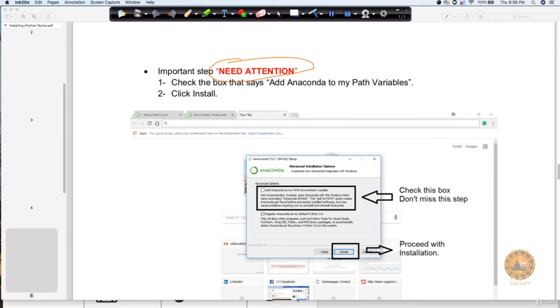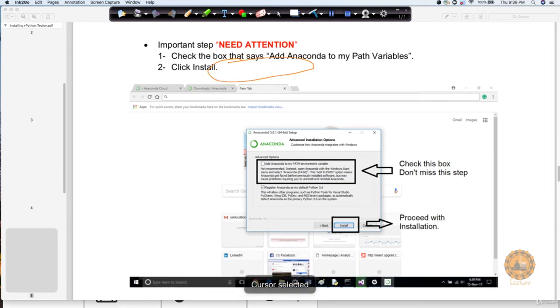So in order to do that, I would suggest you just select this option. If you do not select it, you have to do it manually later, which is going to be a tedious task. So better than that, just select this. It is going to make sure that your Anaconda gets added to the path, so that even from your command line, it will be able to pick up all the Anaconda things. And then click on next.